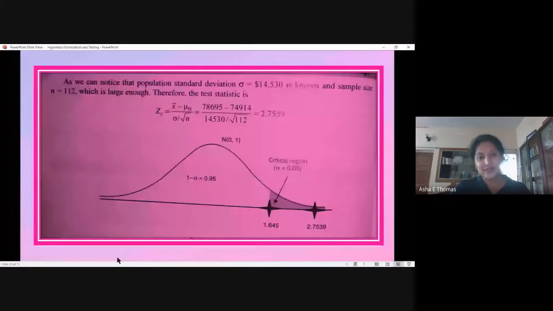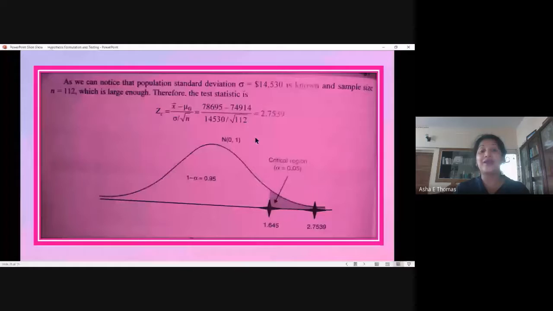That's why it is a test statistic, and we get the value 2.7539, which is higher than the critical value, which is 1.645, saying that we are rejecting the null hypothesis, or it is said that we are in a position to reject the null hypothesis, accepting that the average salary has gone above 74,914 during this period. There is an increase in salary.